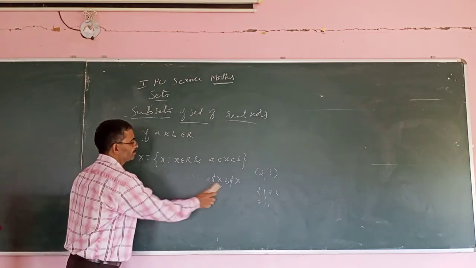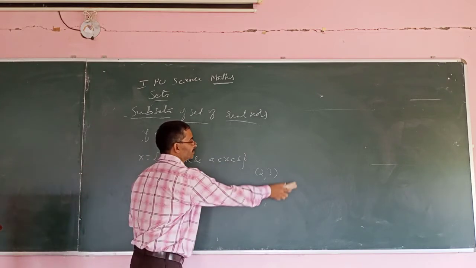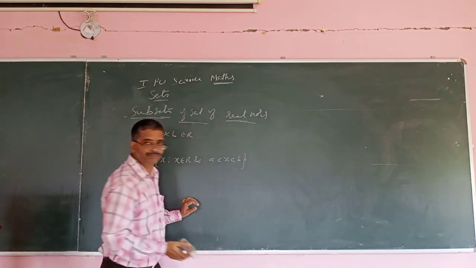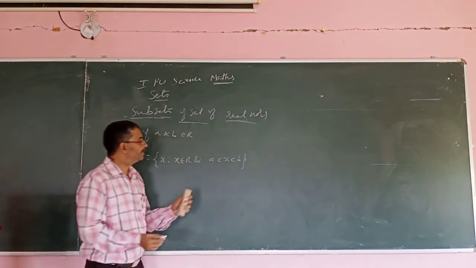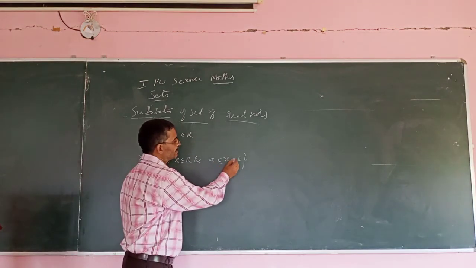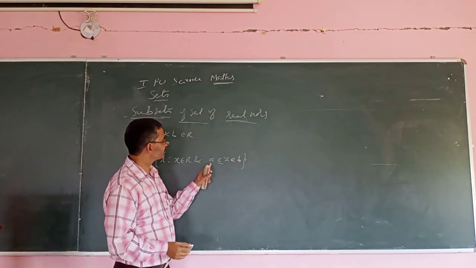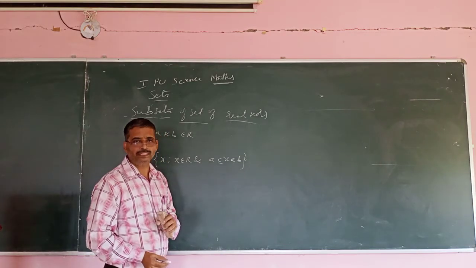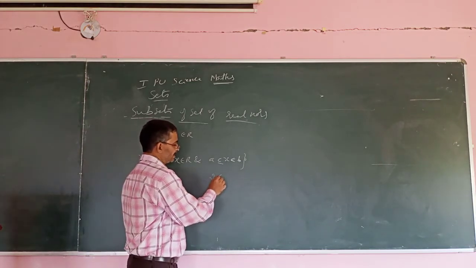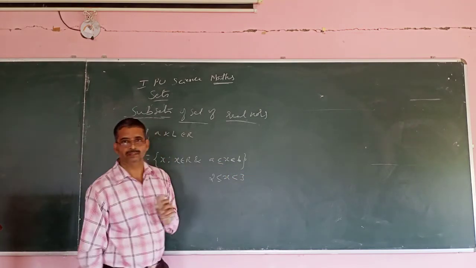Next one, I slightly change. I will write like this: x equal to, x belongs to R and a less than or equal to x less than b. So if I write, for example, a less than or equal to x less than b, what is the meaning? So for example, 2 less than or equal to x less than 3.